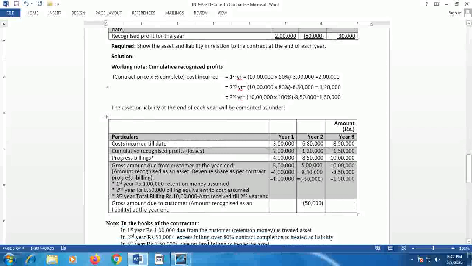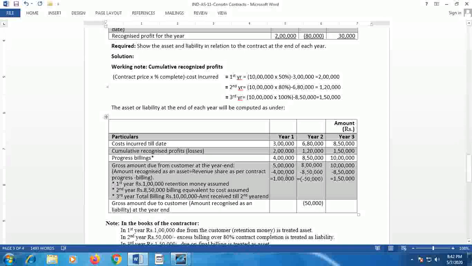Now to recognize the assets and liabilities at the end of the year, the gross amount due from the customer is calculated. The amount recognized as an asset equals revenue share as per contract progress minus billing. Here the gross amount due from the customer is calculated like this. The total contract progress on a percentage basis is 50%. The contract price is 10 lakh, so 50% means 5 lakh.